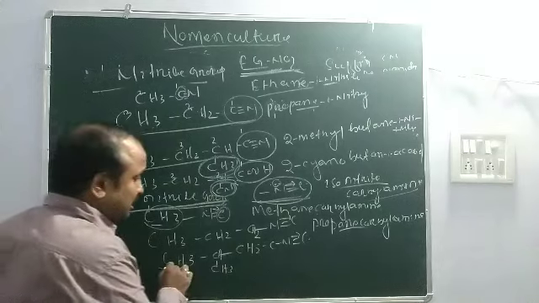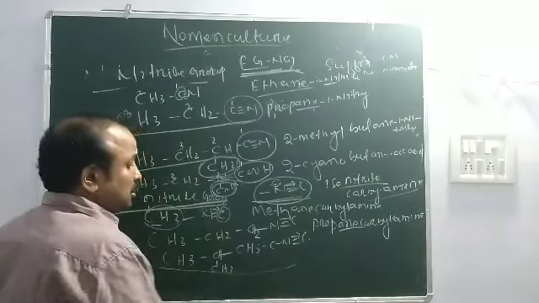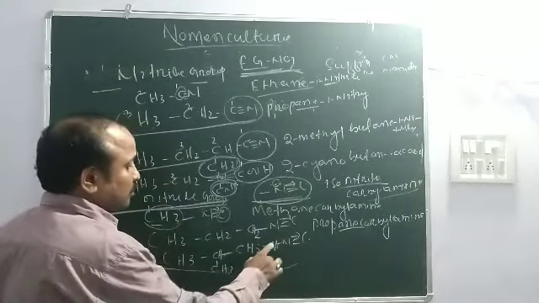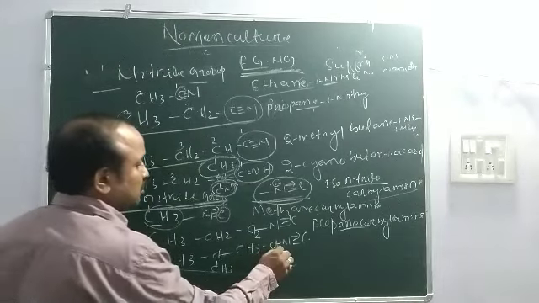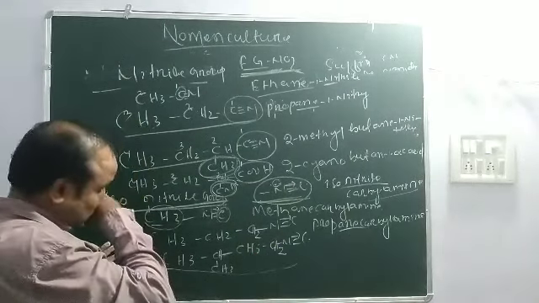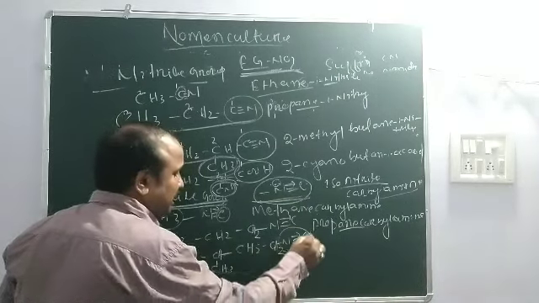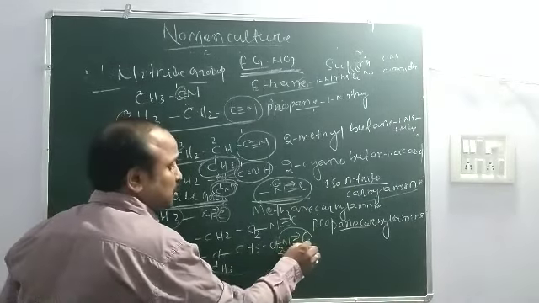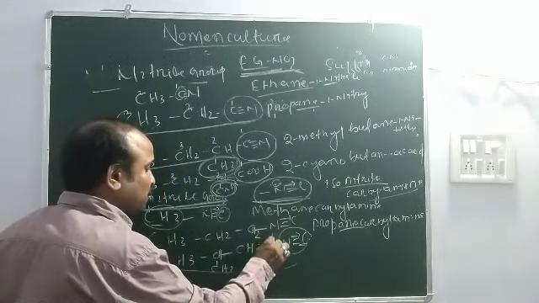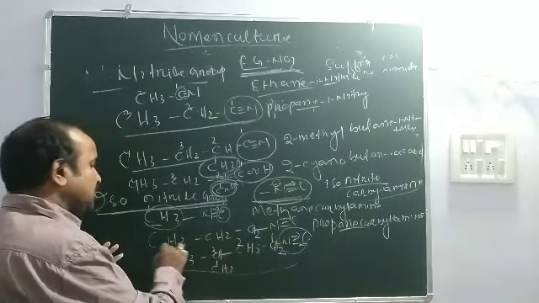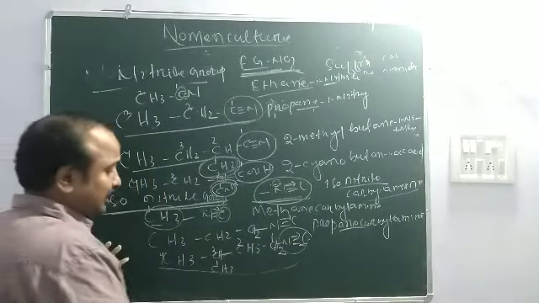Then you look at this organic compound. Here is the functional group isonitrile. This carbon does not involve in the principal chain, so you count from this side 1, 2, 3, 4.